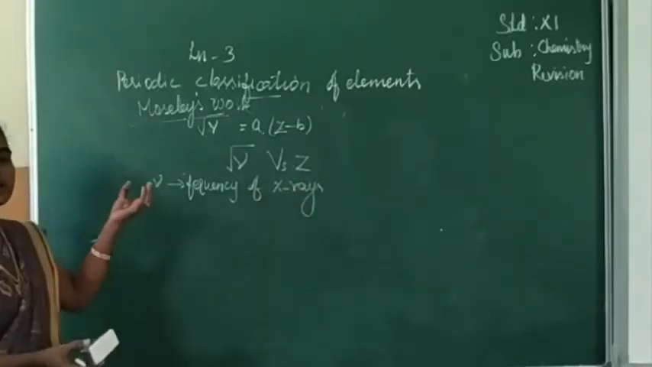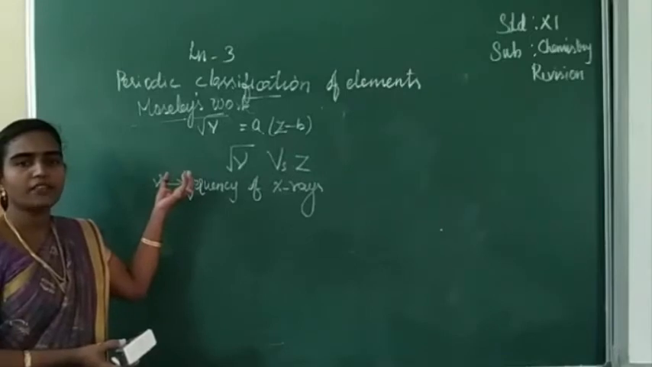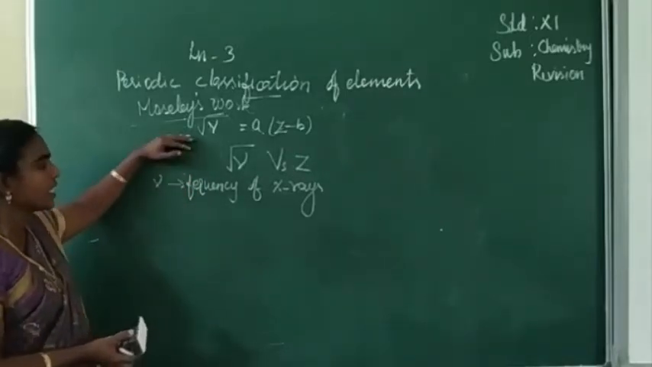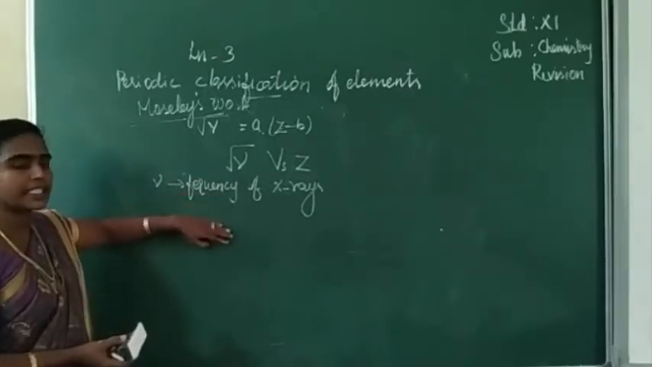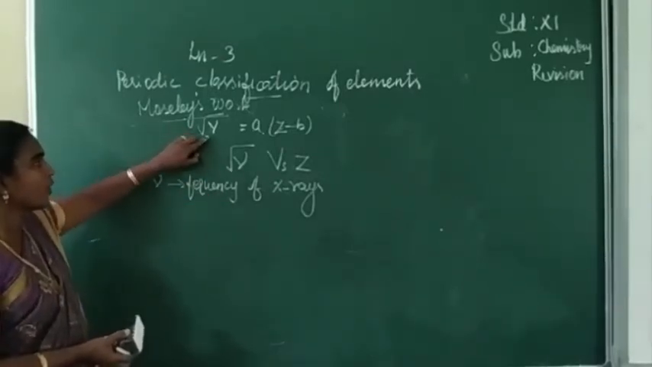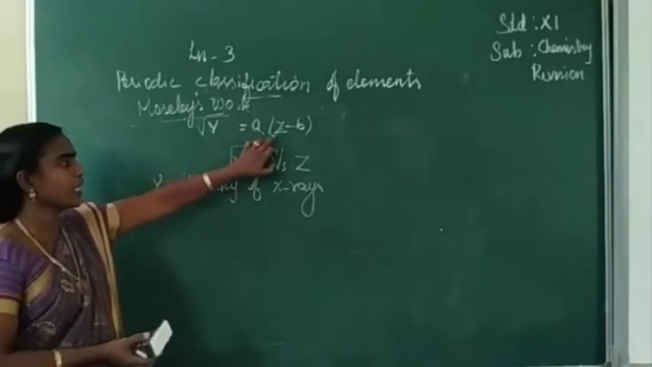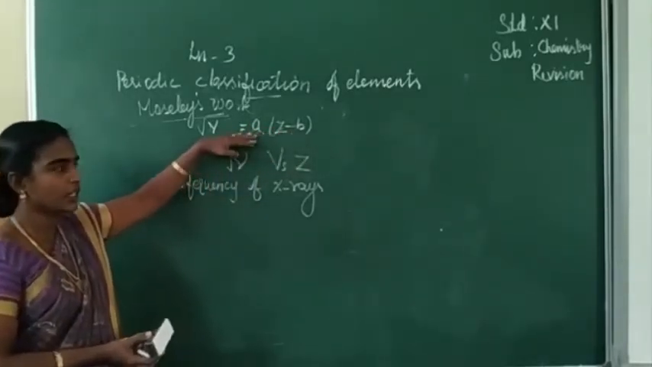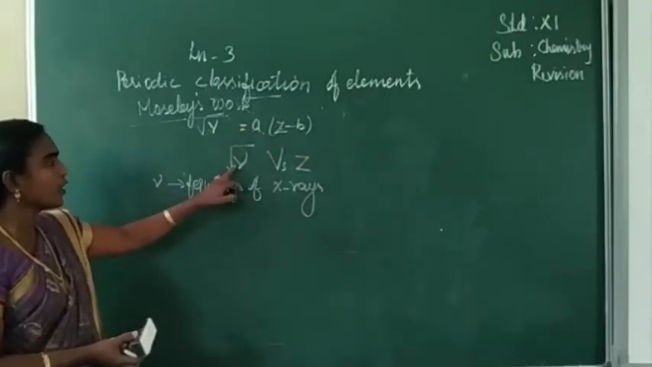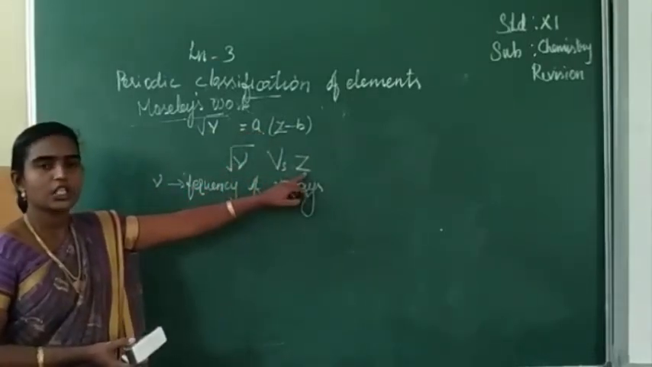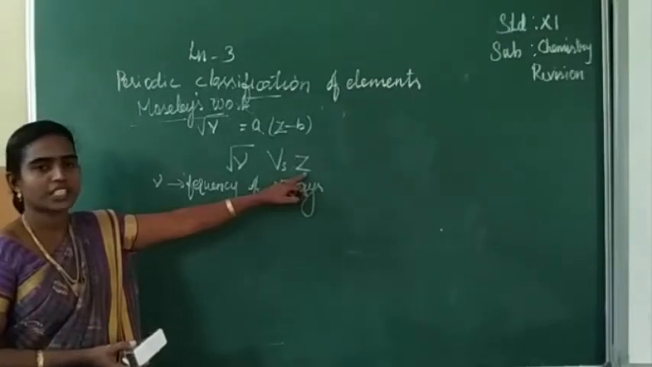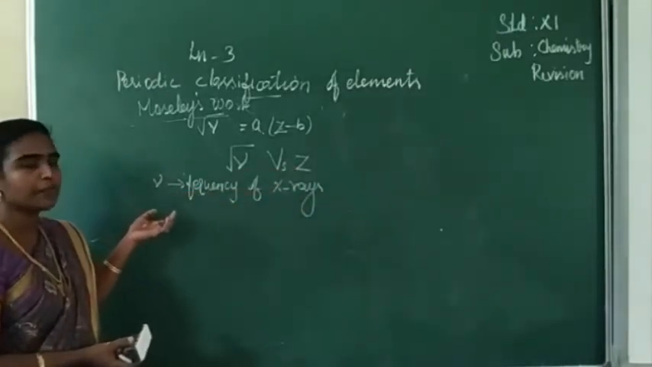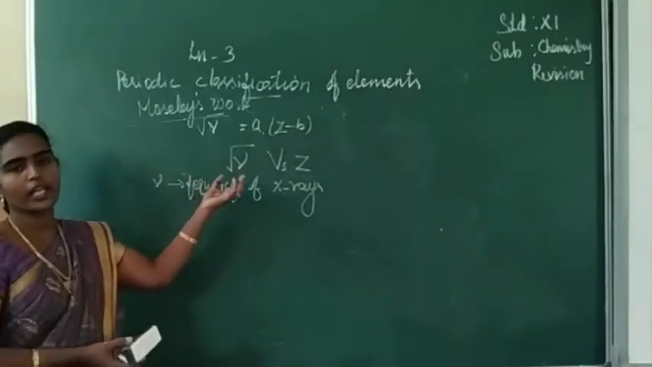When the elements are bombarded with high energy electrons, they give X-ray spectra. √ν = a(Z − b), where a and b are constants. In this equation, if √ν is plotted against Z, it gives a straight line graph. So from the straight line, we can determine the atomic number of the unknown element.